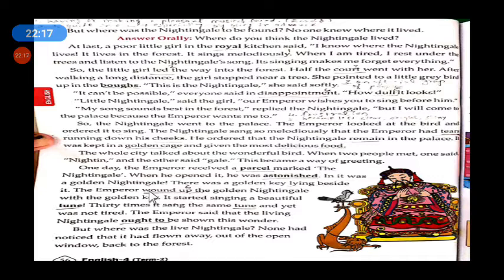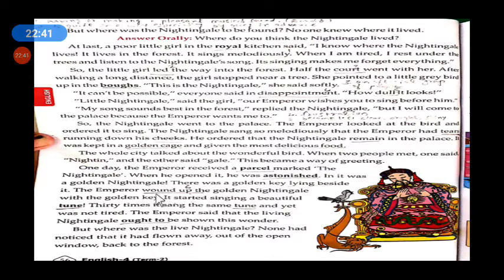Okay, that is a toy nightingale, I think. Then there was a golden key lying beside it, beside that golden nightingale.